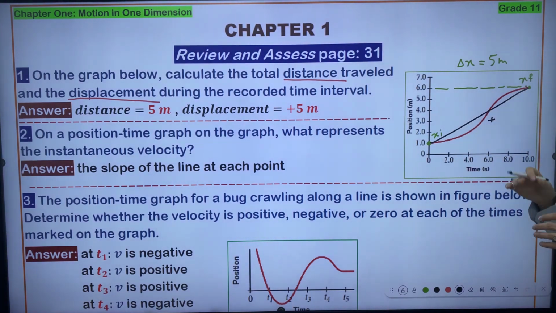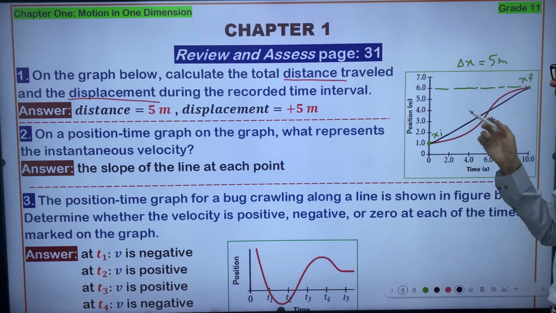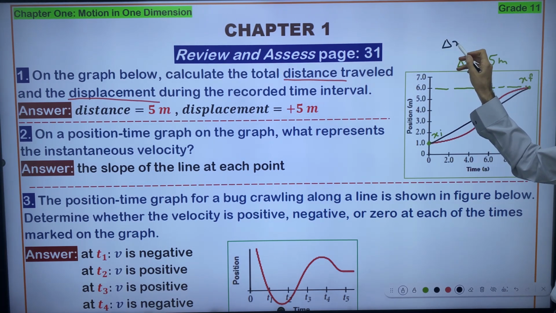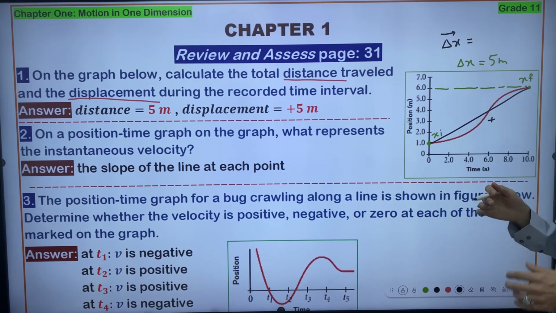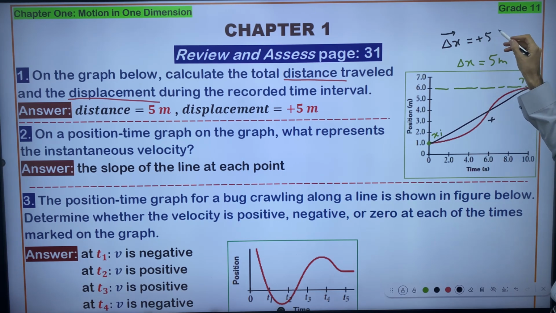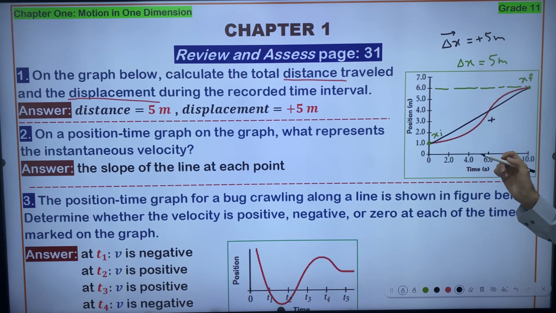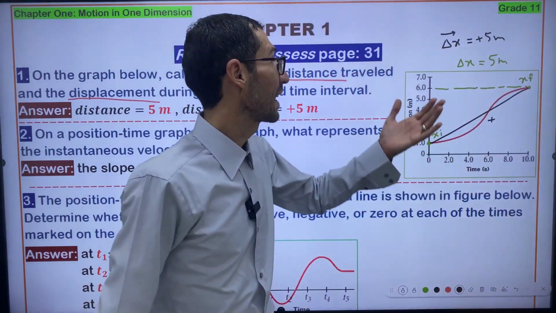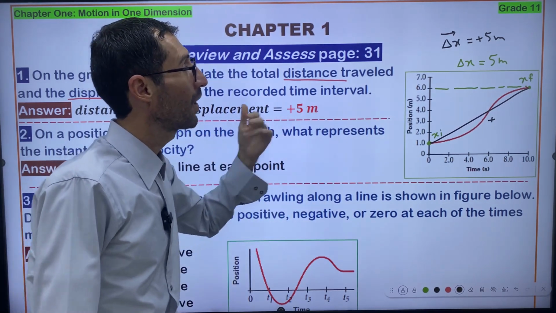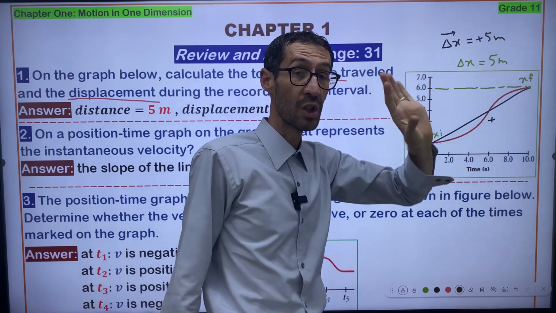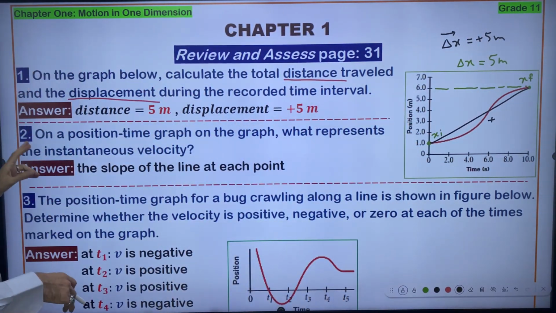This is one of the situations in which the distance is equivalent to the displacement. Whenever you want to write the displacement mathematically, you can use the same symbol, delta x, but you have to put an arrow above it, and you have to mention the direction, which is positive, right? So numerically they are equivalent, but you have to mention the direction for displacement. That's it. Right. Question number 2.